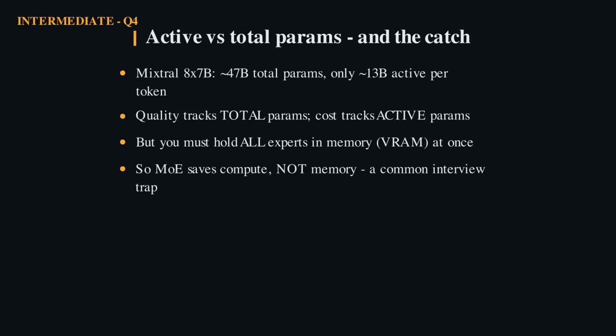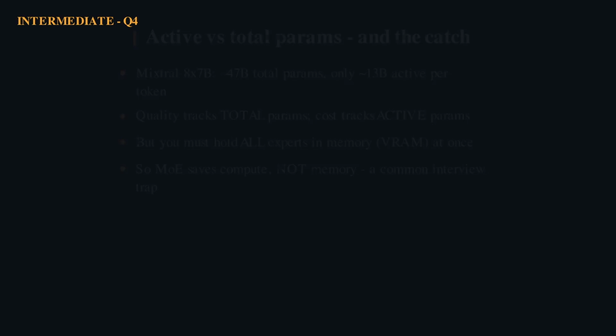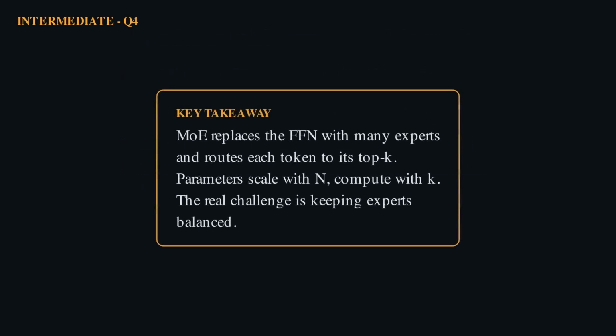MoE saves compute, not memory. Every expert might be needed by the next token, so you must keep all of them resident in GPU memory. A sparse model is cheap to run but still expensive to host. Confusing those two is the classic MoE mistake. Cheap flops, expensive RAM. Say that and you sound like you've shipped one. Many experts, few active, big capacity, small bill.